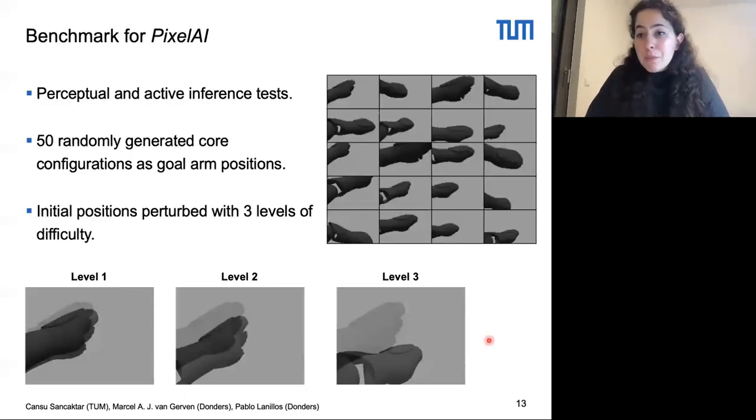We performed 2 separate types of tests for PixelAI, perceptual and active inference tests. To this end, we created a benchmark where we generated 50 random arm configurations, a subset of which is shown here. And then we performed 10 different tests for each of these configurations using starting positions with 3 different levels of random perturbations. And the difficulty of the task increased from level 1 to 3, as illustrated in the examples on the slide.